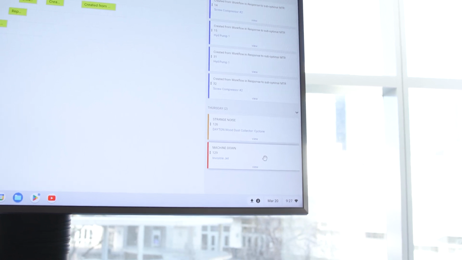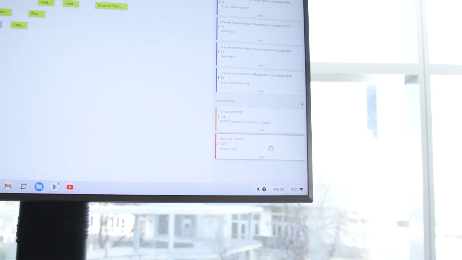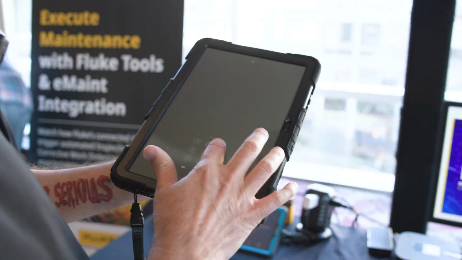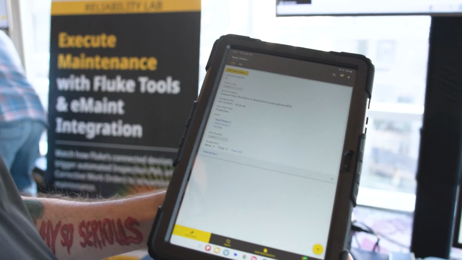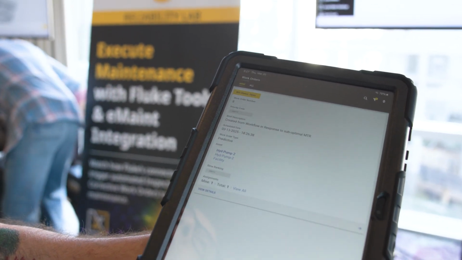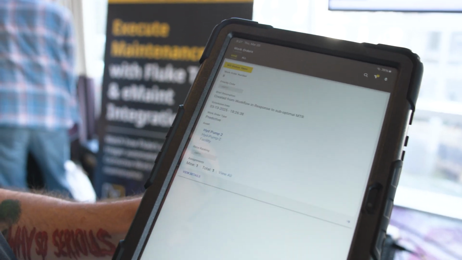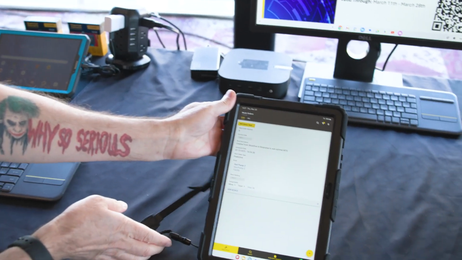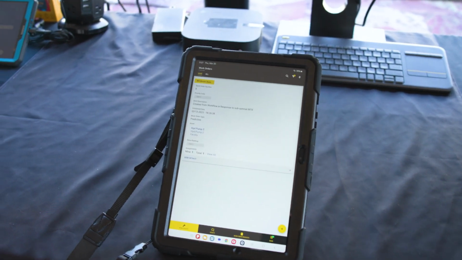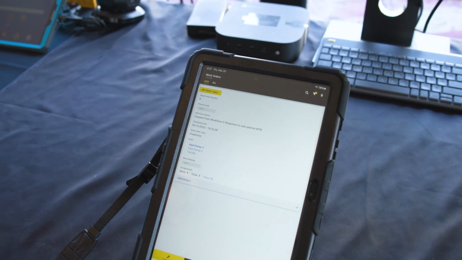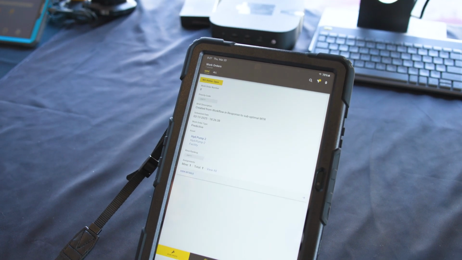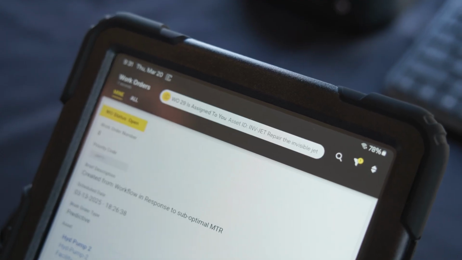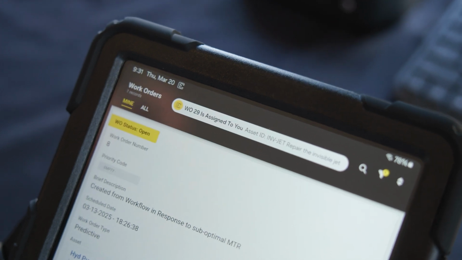So what I'm going to do is log in real quick here to X5 Mobile, as the user Diana Prince. So we're going to show you that. This is what the user Diana sees right now. Now, since this is something that only she can do, I'm going to quickly assign this work to her, and then we can see how quickly she would see that as a work order in the system. So I'm going to take this machine down up on my X5 screen, drag it over to her, and then click the publish button, and then she should see this work order in the system relatively quickly.